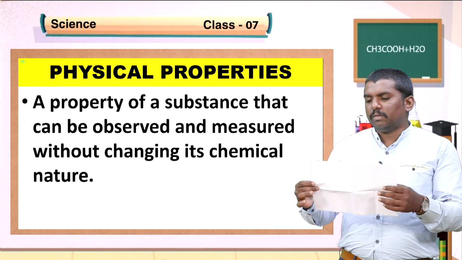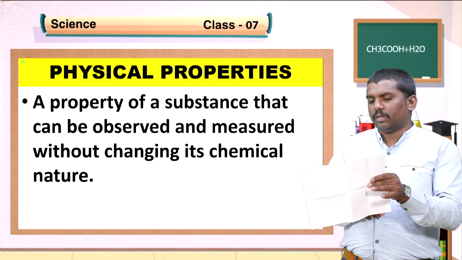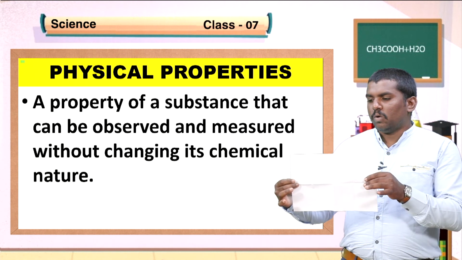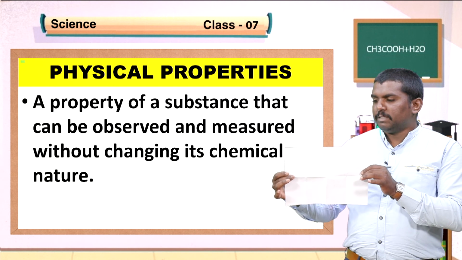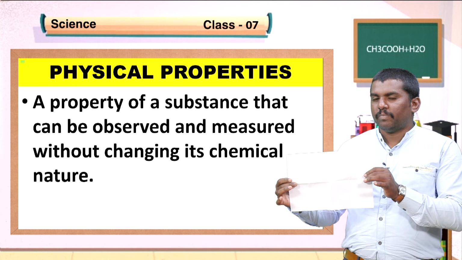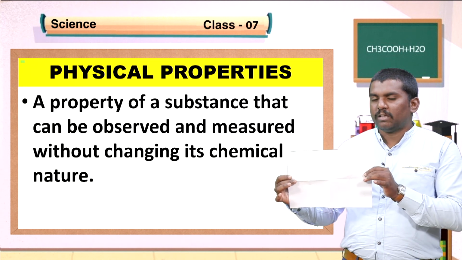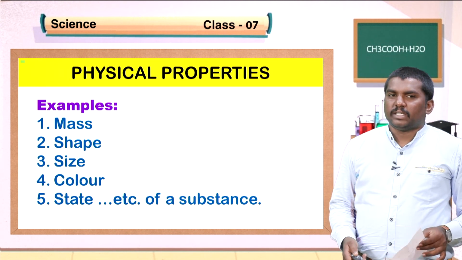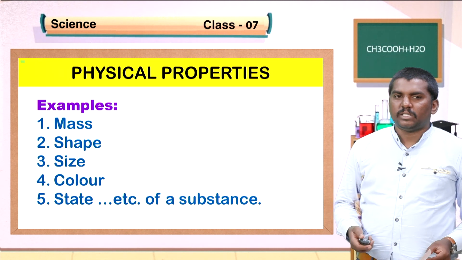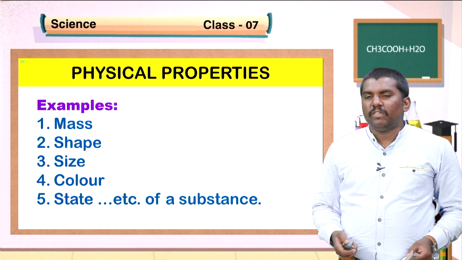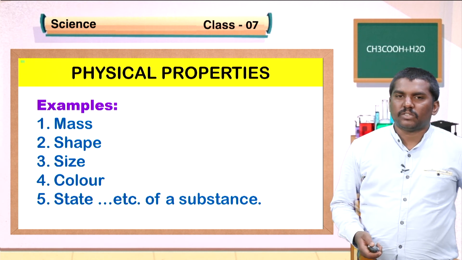Like this, we can observe shape. The shape of this paper is rectangle. So, we can identify these properties easily just by looking at this paper. So, these kinds of properties are called physical properties of matter. Physical properties, example, mass, shape, size, color and state etc. of a substance are called physical properties of a substance.